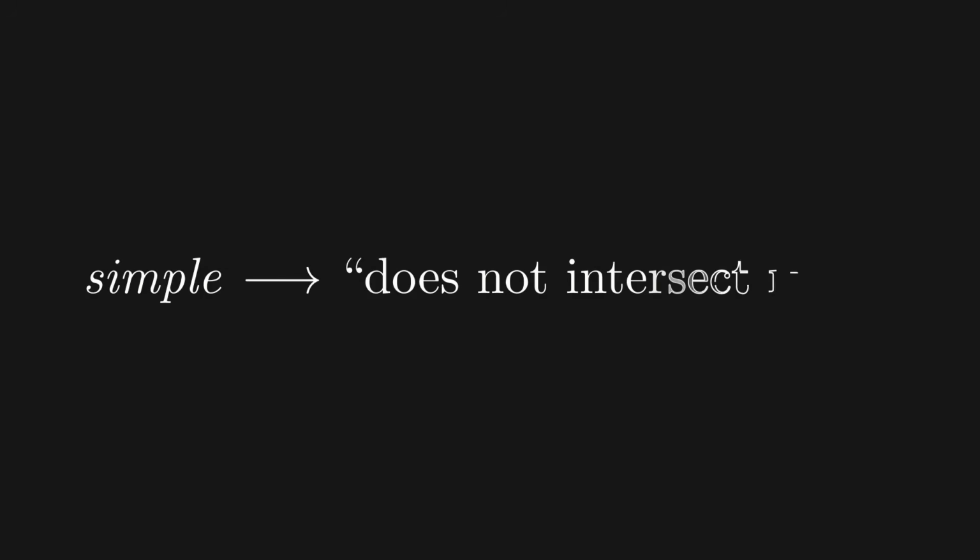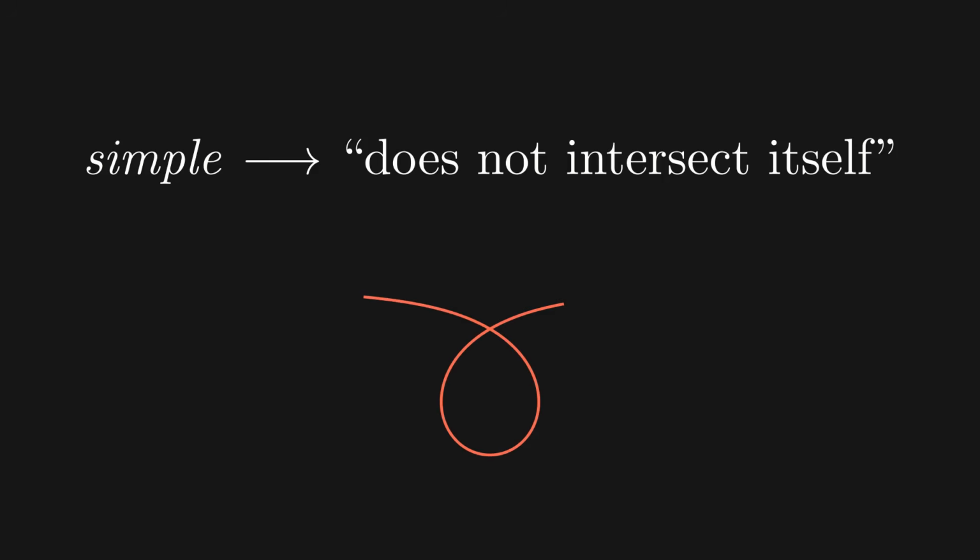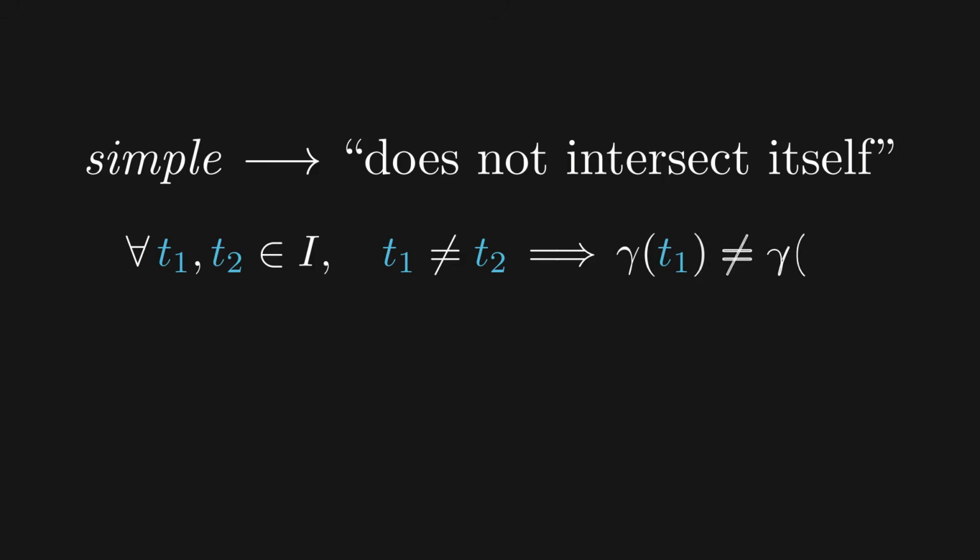In addition to the previous definition, we may also sometimes require curves to be simple. A curve is called simple when it does not intersect itself. In other words, for any t1, t2 in I, we have gamma of t1 is not equal to gamma of t2, or equivalently, gamma is injective.